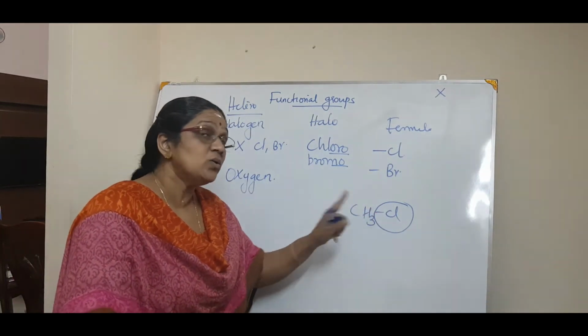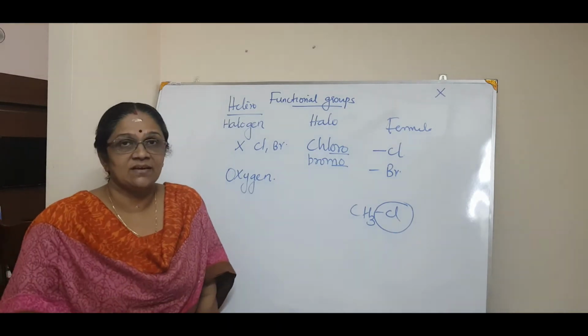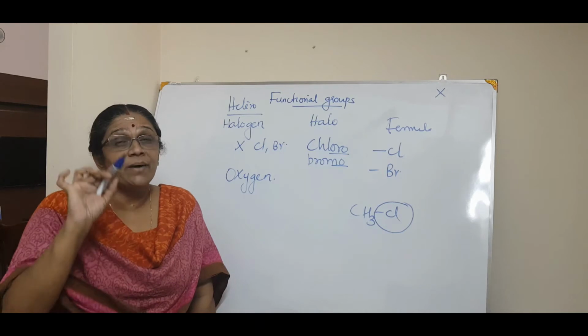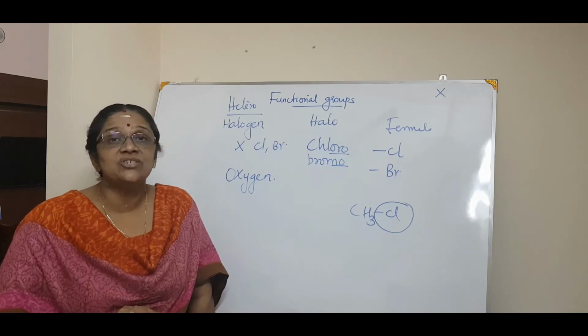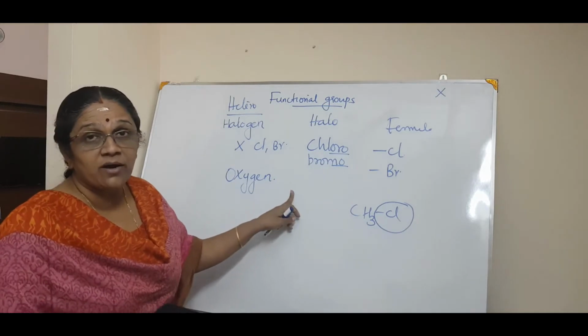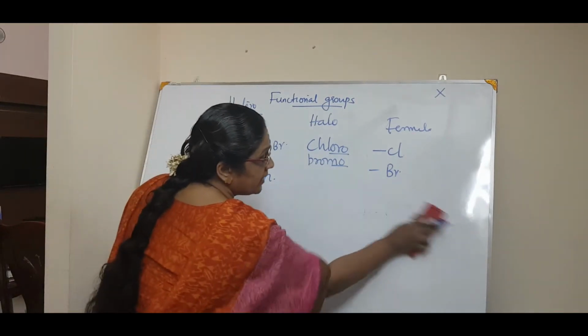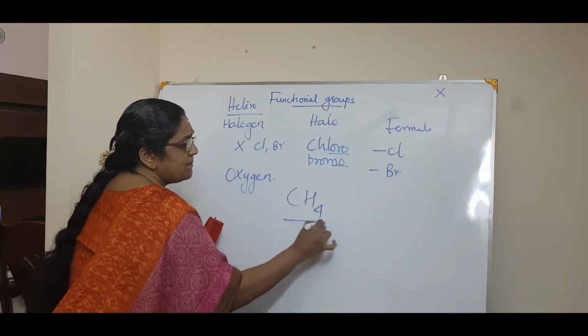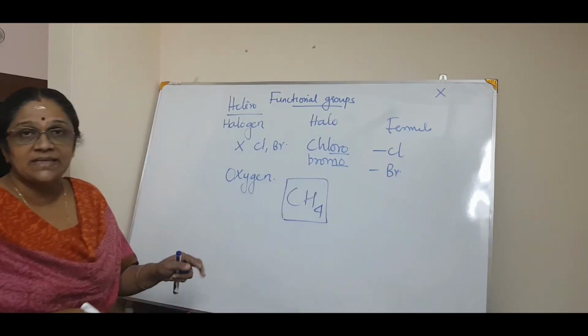Okay, so how does this come about? That's the next question. These heteroatoms can be joined to the carbon atom by the replacement of a hydrogen atom. See, that is very, very important. So how does this functional group occur? The functional group occurs when, for example, if there is CH4, methane, a simple example I will give you.